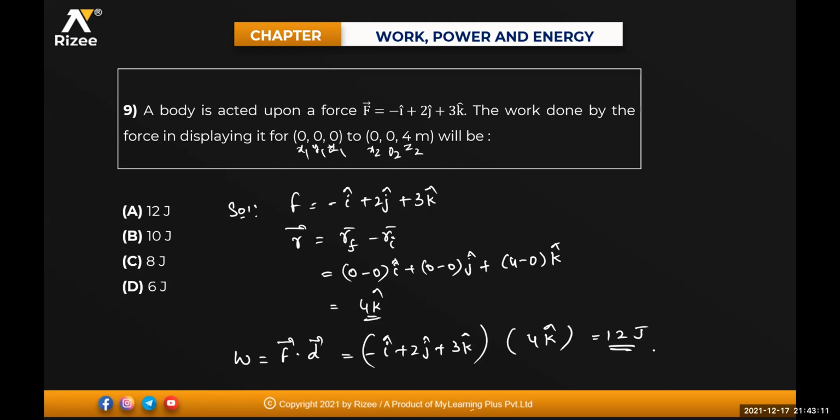Because i dot i is 1, i dot j will be equal to 0. I hope you remember this. i dot j is equal to j dot k, equal to k dot i, equal to 0. i dot i is equal to j dot j, equal to k dot k, equal to 1. So 12 joules will be the answer. Clear? Very good.